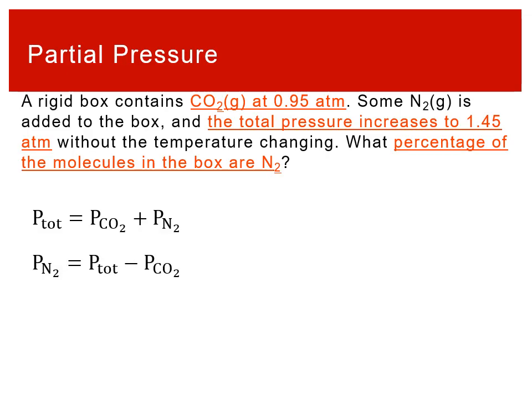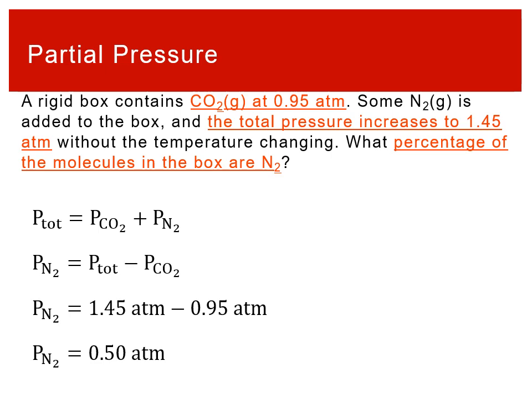We can rearrange, subtracting out the CO2 to isolate the N2, which we're interested in. Plugging in, the total pressure was 1.45 and the CO2 pressure was 0.95, so the pressure of the N2 is 0.50 atmospheres. That tells us the partial pressure of the N2, which is directly related to the percentage of molecules, but we're not quite there yet.